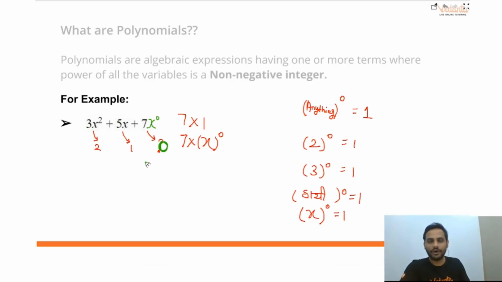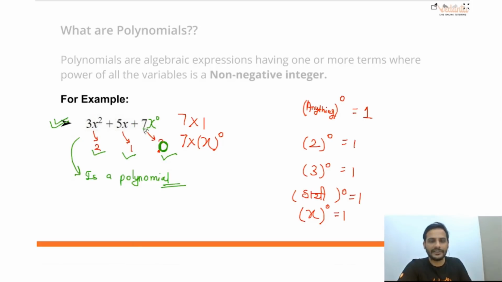So now let us check what we have told. Any algebraic expression in which the power of all the variables in all the terms is a non-negative integer or a whole number, we will say it is a polynomial. So 2 is a whole number, yes. 1 is a whole number, yes. 0 is a whole number, yes. So this is a polynomial. Quite simple, quite easy, correct? Clear?